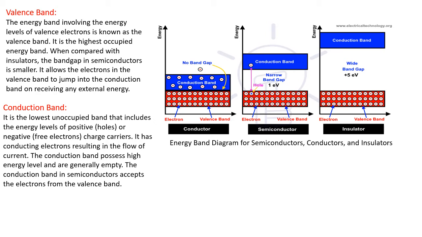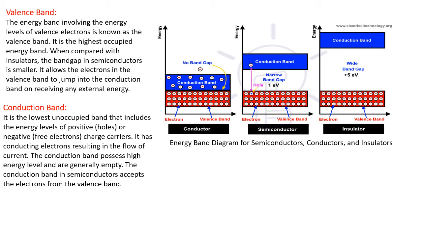What type of energy level do we consider here? First of all, the covalent bond or covalent shell. The covalent shell is actually the valence band because valence electrons are present in the outermost shell. When those become free charge carriers, they contribute to the conduction of electricity. So we take two bands or two energy levels. The first one is the valence energy level, termed the valence band, and the second one is the conduction band.